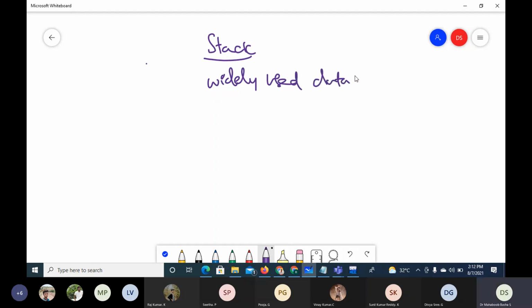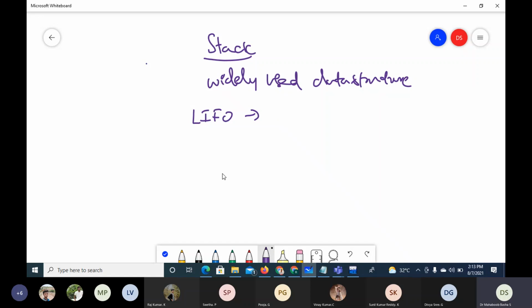Among the data structures, the one which is very widely used is stack, because it has so many applications, and the operating system heavily uses stack. So stack is a very frequently used data structure, and it is a LIFO data structure. LIFO means that normally when you take data items, we will be adding and deleting them. In the case of a normal linked list, we can add and delete a data item in whatever way we want. But in the case of stack, the addition and deletion happen in a proper way, in a predefined way.